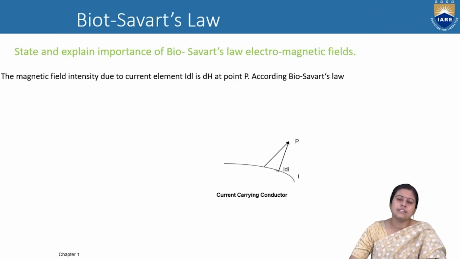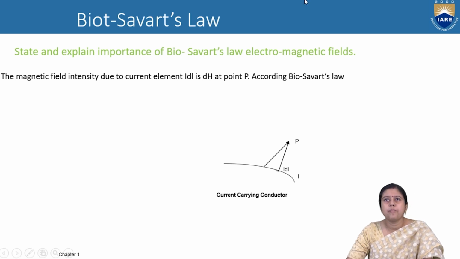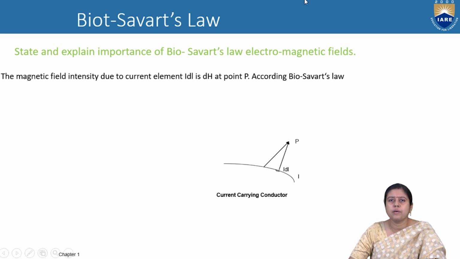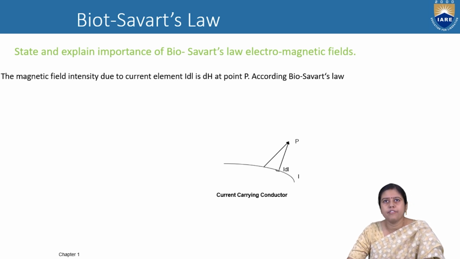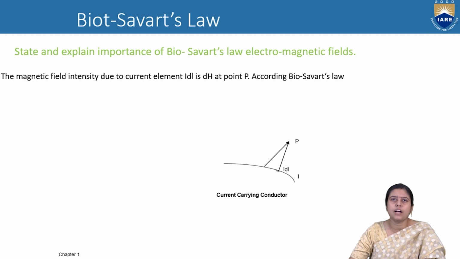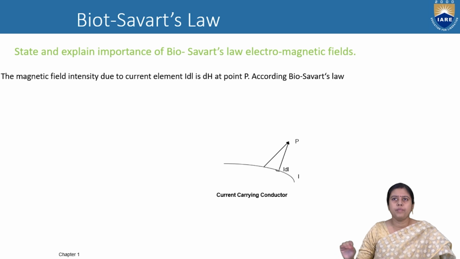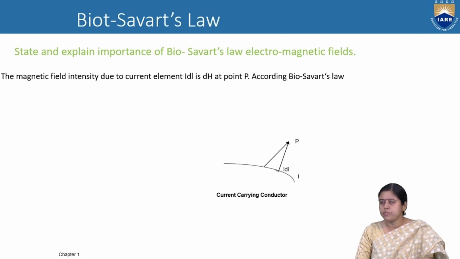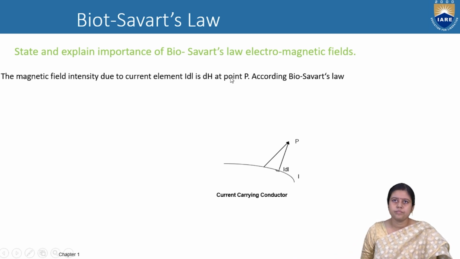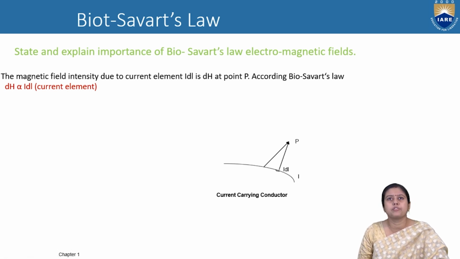Now we will discuss the Biot-Savart's law. Ampere's Circuital law and Biot-Savart's law are connected together. What is Biot-Savart's law? The magnetic field intensity due to the current element I dl is dH at point P. According to the Biot-Savart's law, dH is directly proportional to I dl.